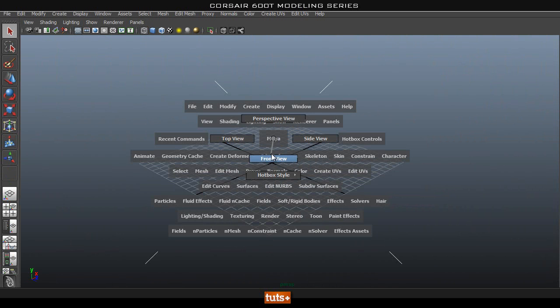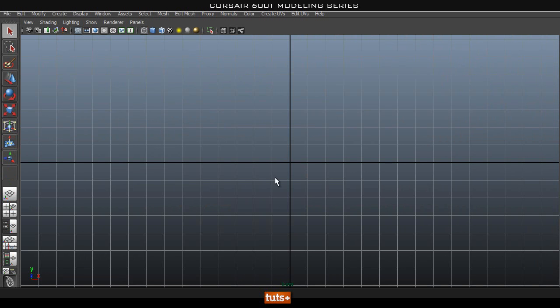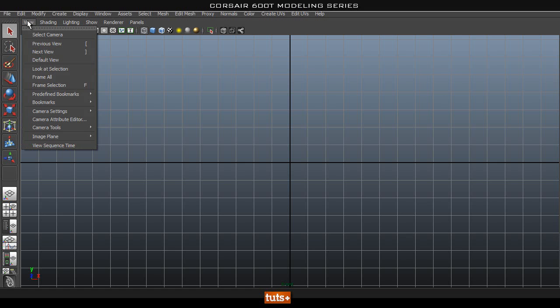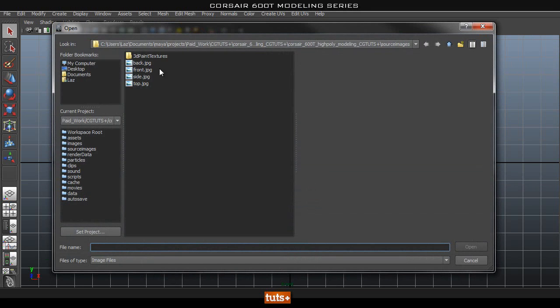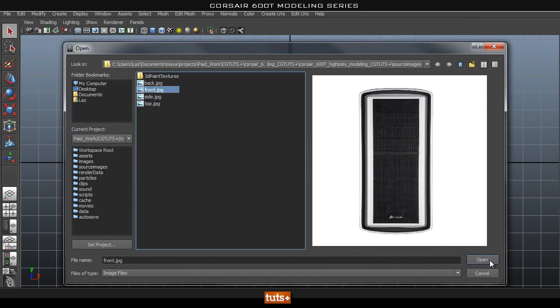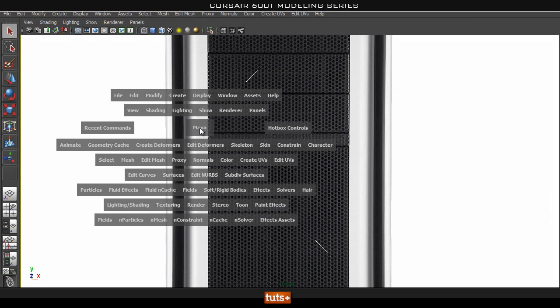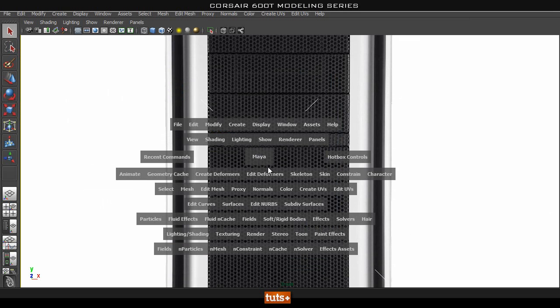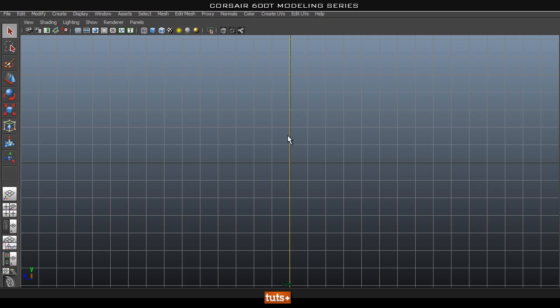So I'll just go to my front view and make sure that you don't move around here when we set up the images. So just go to view, image plane, and then import image plane, and you should have the references that you can download from Tuts Plus. So we're going to import our front image, and then straight away go to a side view, and I'm using the space key and then click and drag to the side view. This is the way I change views and this is the fastest for me.